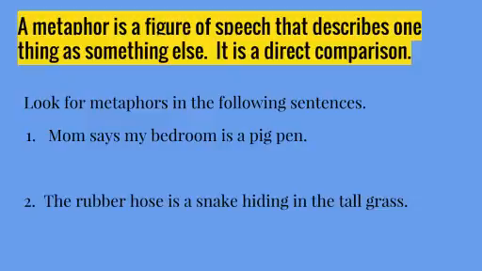Number 1. Mom says my bedroom is a pig pen. We're comparing bedroom with pig pen. So the metaphor is bedroom is pig pen. Number 2. The rubber hose is a snake hiding in the tall grass. What are we comparing? Hose and snake. So our metaphor is the hose is a snake. Remember, a metaphor is a direct comparison between two things.